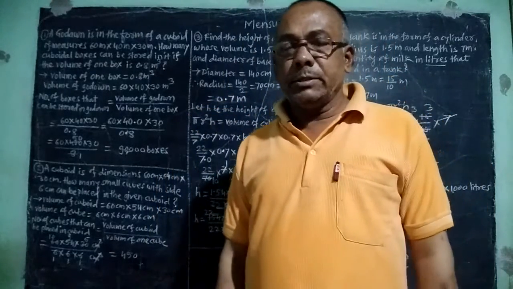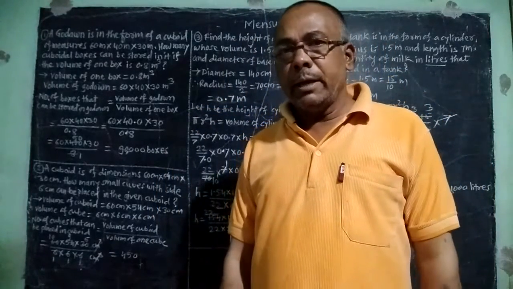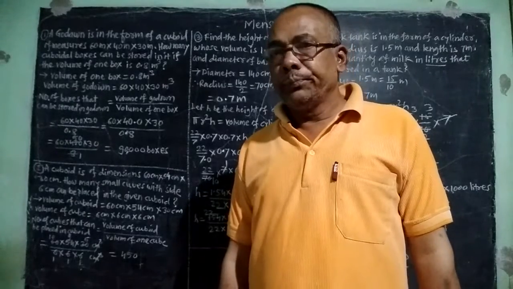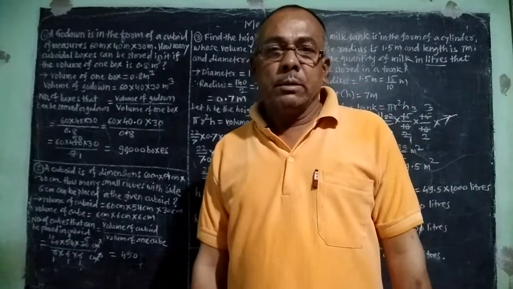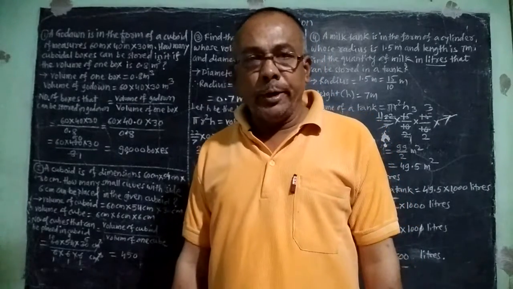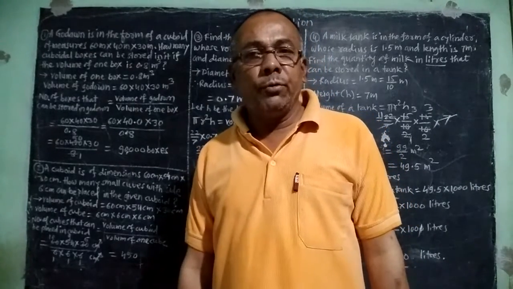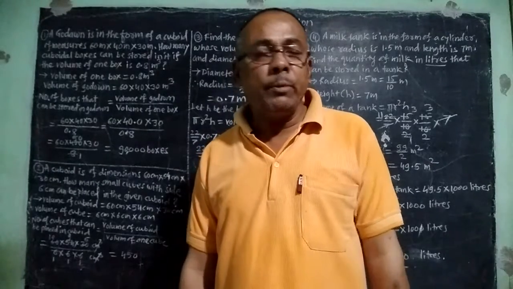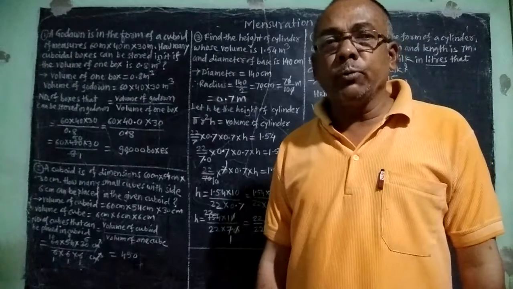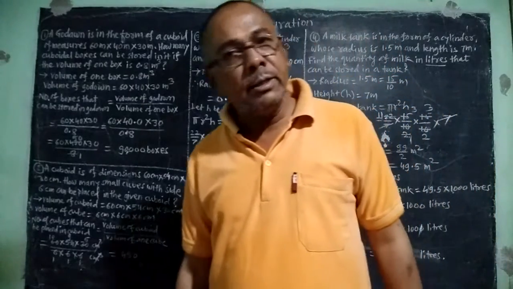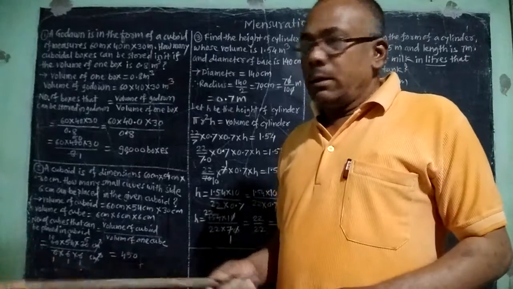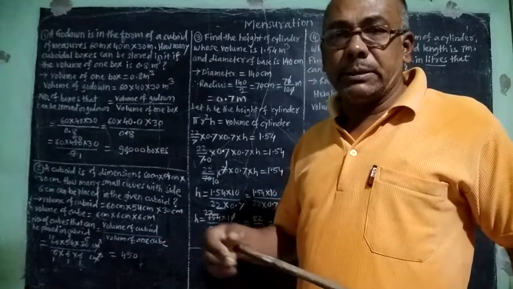Our topic name is mensuration, and in that topic, we have learned the volume of cuboid, volume of cube, as well as volume of cylinder. Means the formulas of volume to find how to find the volume of cube, cuboid, and cylinder. Today, we are solving some examples.